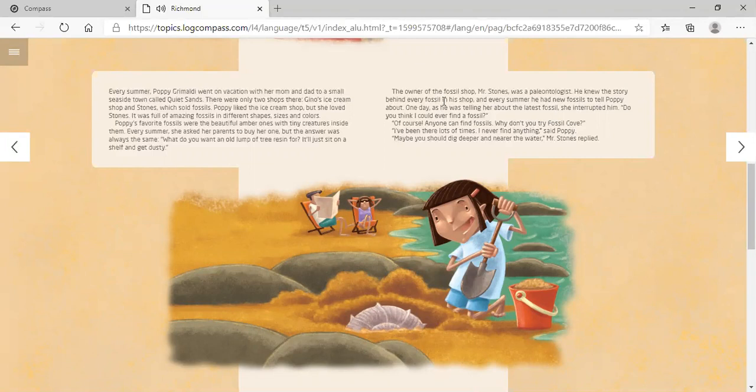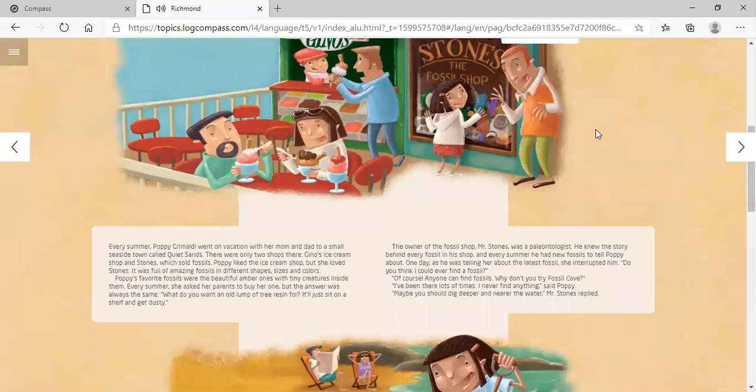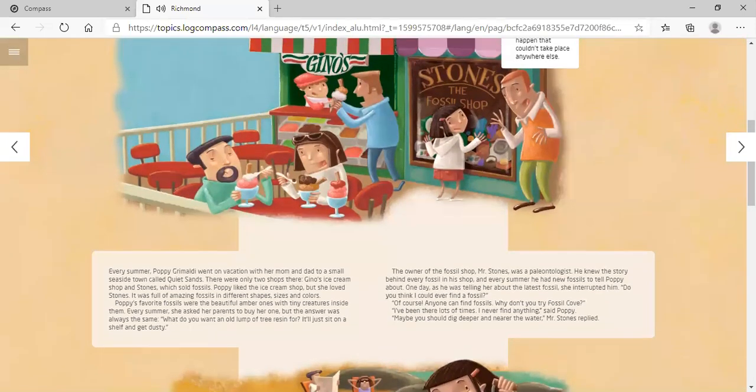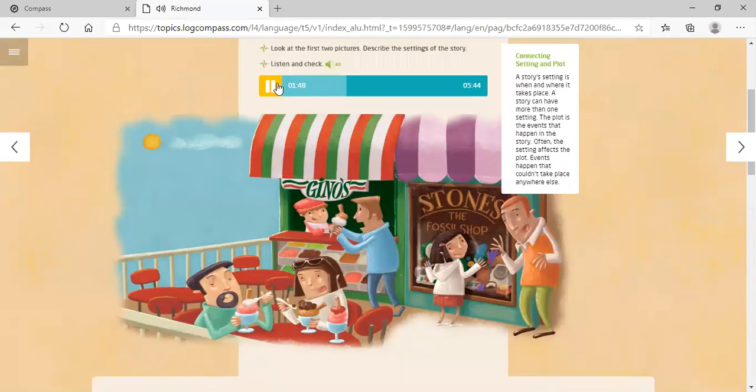"Do you think I could ever find a fossil?" "Of course. Anyone can find fossils. Why don't you try Fossil Cove?" "I've been there lots of times. I never find anything," said Poppy. "Maybe you should dig deeper and nearer the water," Mr. Stones replied.